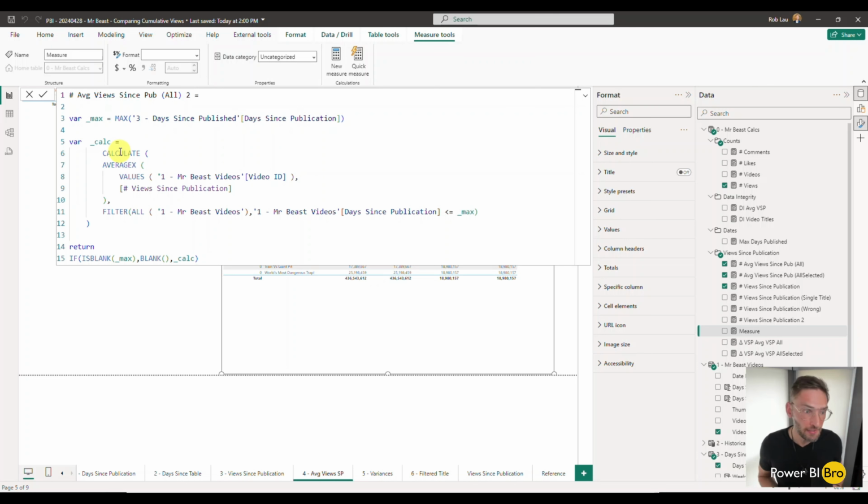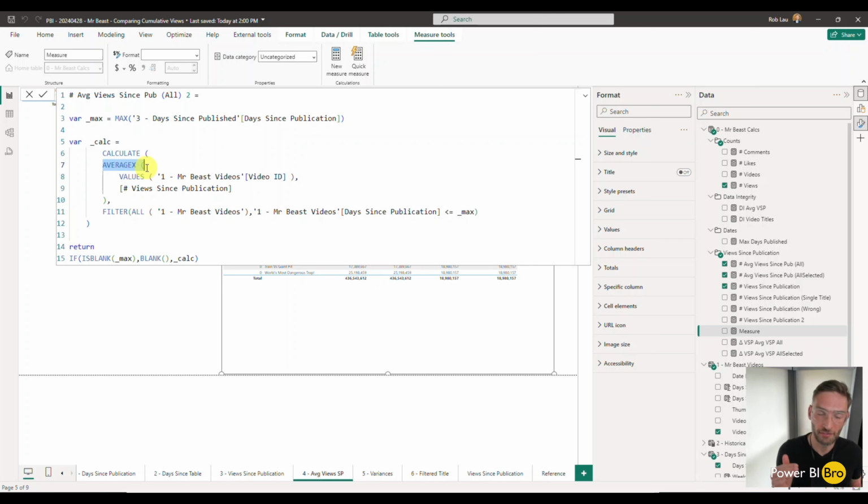It's kind of repeating the same thing we've already done, where we're going to calculate, but instead of doing an aggregation or a sum, we're going to use a different aggregation function called AVERAGEX. And what it's going to ask for, and this is the one tricky part, is that AVERAGEX is different from AVERAGE. I have a video about AVERAGEX if you want to check it out.